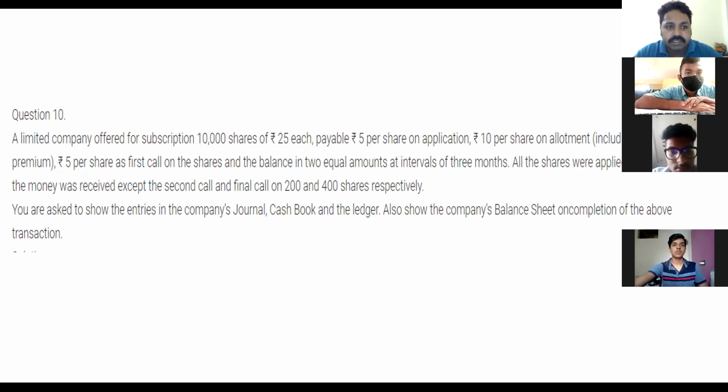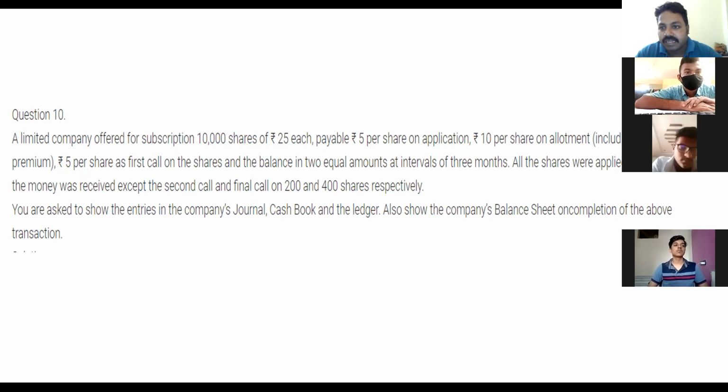So here he has given a limited company has offered a subscription of 10,000 shares. That means it has issued to the public 10,000 shares. Each share cost is 25 rupees. Listen carefully. First, try to understand the problem. How has this 25 rupees been distributed? See, 5 per share on application, 5 rupees on application, 10 per share on allotment.